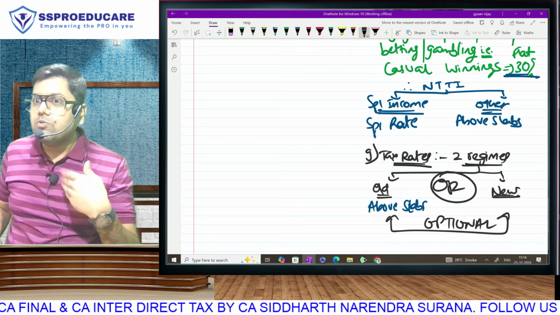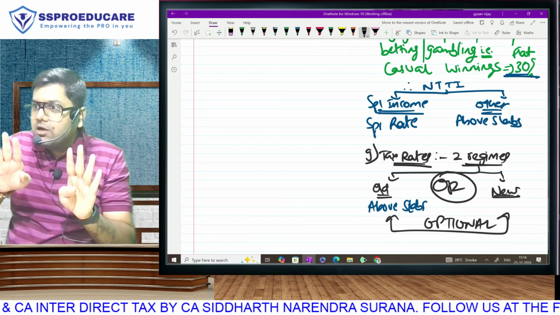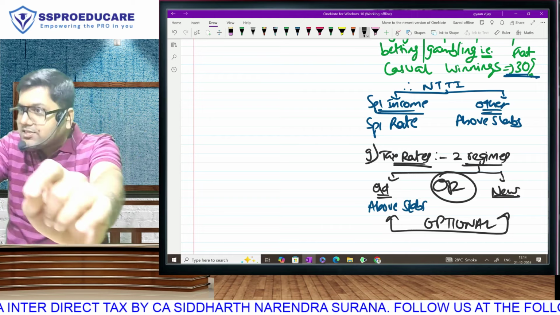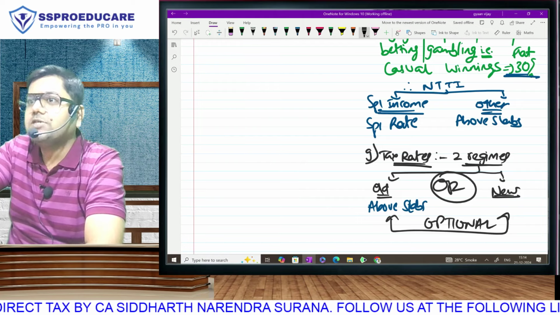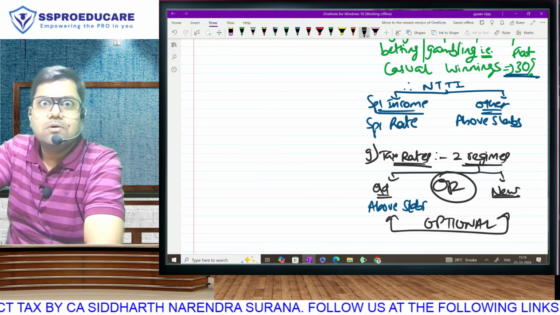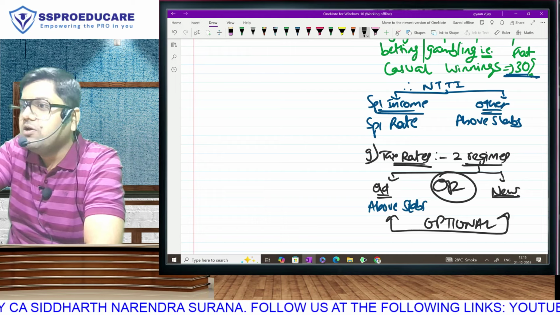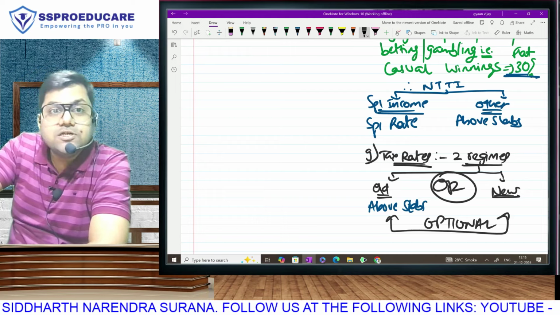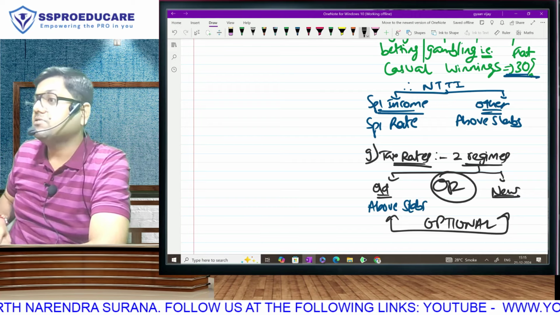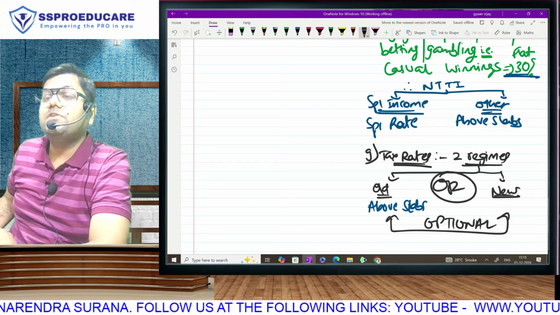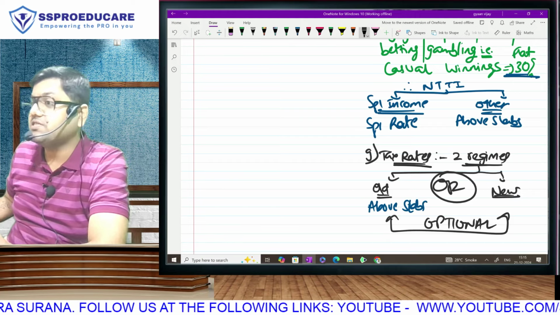Bro, if you have to calculate both, then I have to teach all. That means that 30% is not going. Plus extra. Today in tax rates chapter, every question I have to solve twice. As per old, as per new. She did not reduce my work. She has increased it. CA final direct tax batch which used to get over in 2 months, now it takes 3 months. CA inter batch which used to get over in 125 hours, it takes 140, 150, sometimes 160, 170 hours.